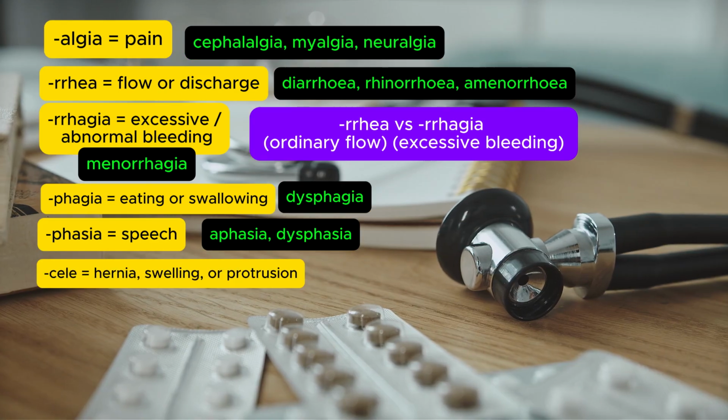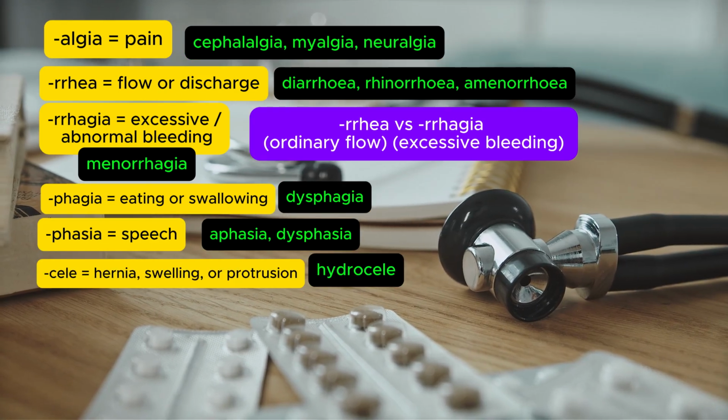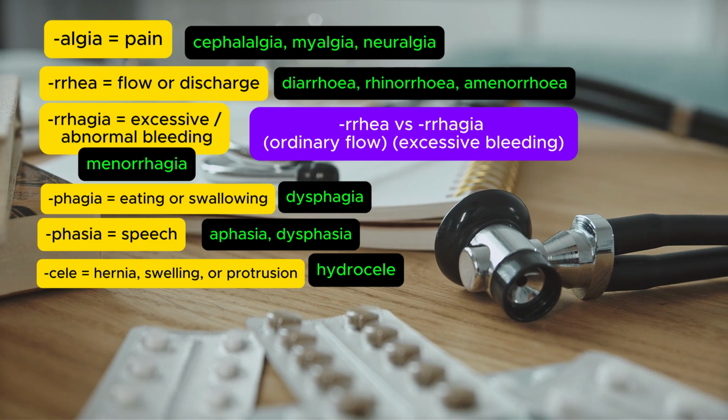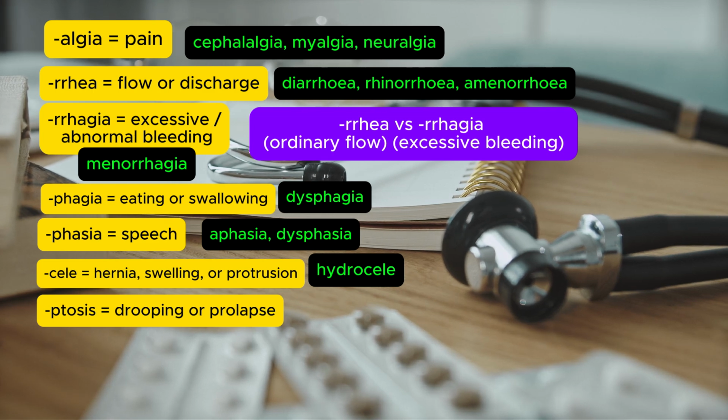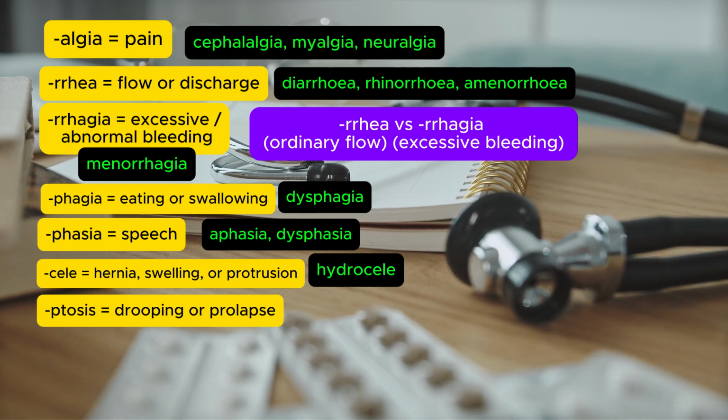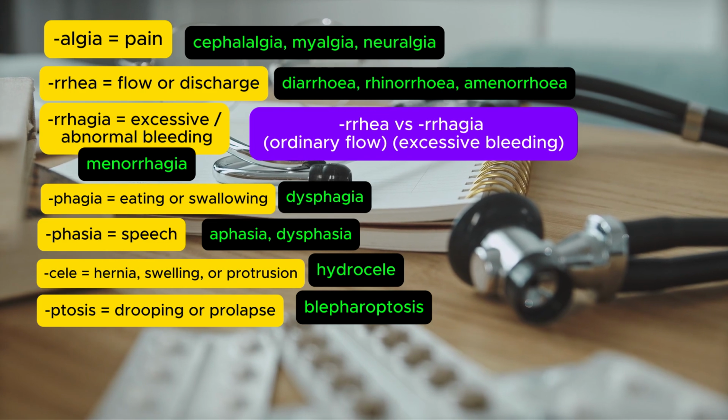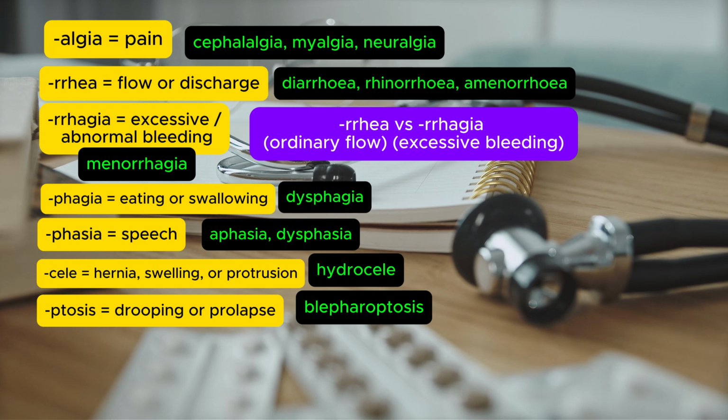Cele means a hernia, swelling, or protrusion. Hydrocele, a fluid-filled swelling, most often around the testicle. Ptosis means drooping or prolapse. In everyday use, you'll meet it as blepharoptosis, drooping of the eyelid, often just shortened to ptosis in a clinical note.